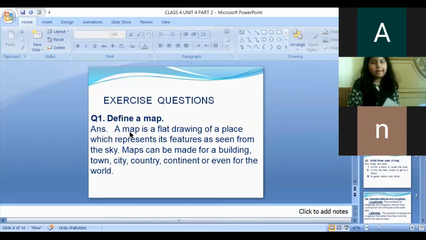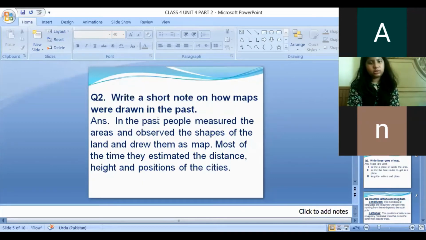The first question, define a map. A map is a flat drawing of a place which represents its features as seen from the sky. Maps can be made for a building, town, city, country, continent, or even for the world. Next question, write a short note on how maps were drawn in the past. In the past, people measured the areas and observed the shapes of the land and drew them as a map. Most of the time, they estimated the distance, height, and position of the city.